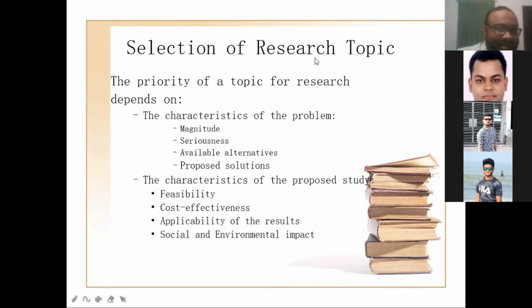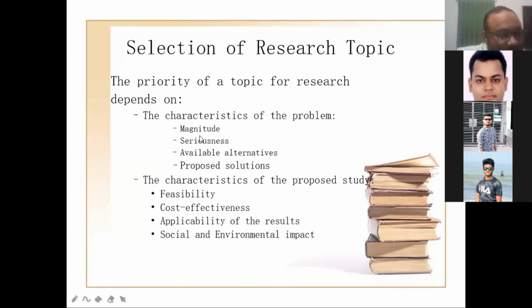Then come to the selection of research topic. The priority of a research topic depends on the characteristics of the problem, the magnitude and seriousness, then available alternatives and proposed solutions. If there are available alternatives and some solution has been proposed already, it is better not to work with these topics. But if the seriousness and the magnitude is high, then you can choose the topic.